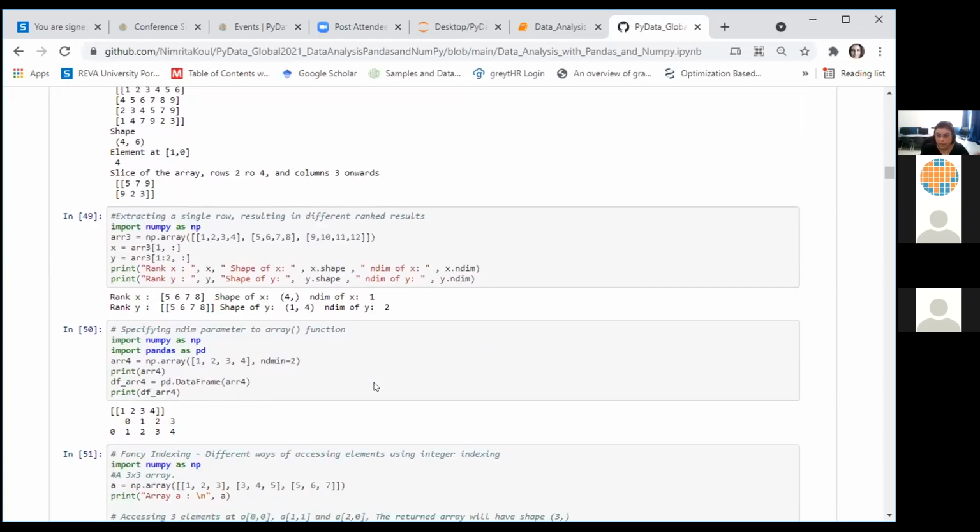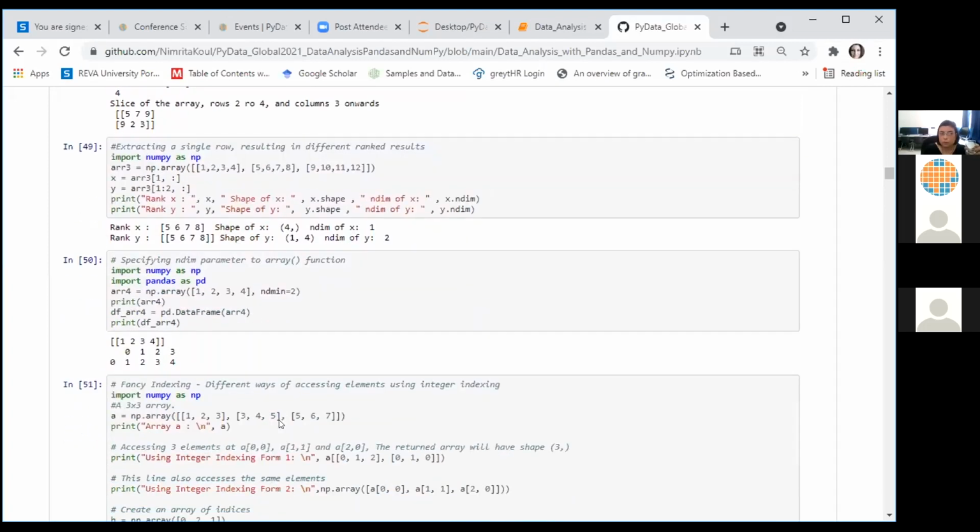While you're creating an array using the array function, you can also specify the number of dimensions you want your array to be of. So I have here 4 values. Without the ndmin parameter, this would have been laid out in the form of a flat array of a single dimension, so its shape would have been 4, a tuple consisting of 4. But here by specifying the ndmin parameter, this array has been laid out in the form of 2 dimensions. So you can execute this code and see for yourself.